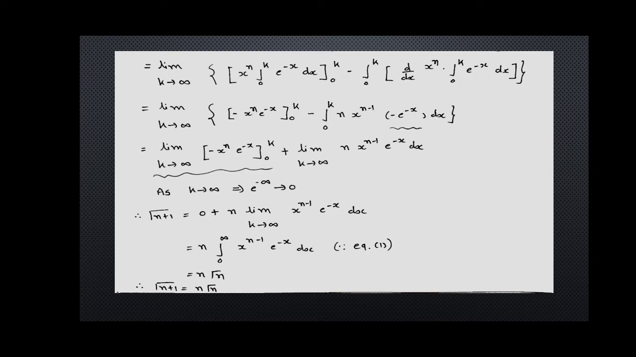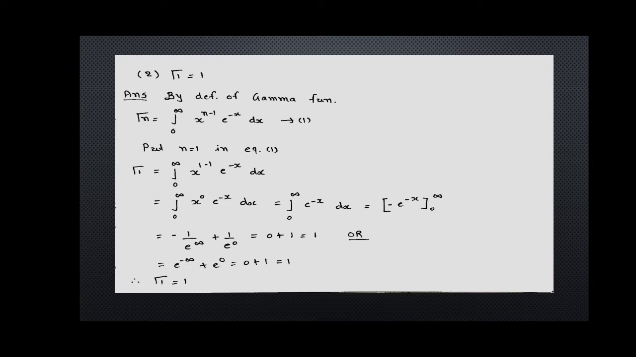Again using that note, we can get n into integration from 0 to infinite x raised to n minus 1 e raised to minus x dx, and by equation 1, this is the definition of gamma n, so we get n gamma n. So the recurrence relation is gamma n plus 1 is equal to n gamma n. Moving on, property number 2.